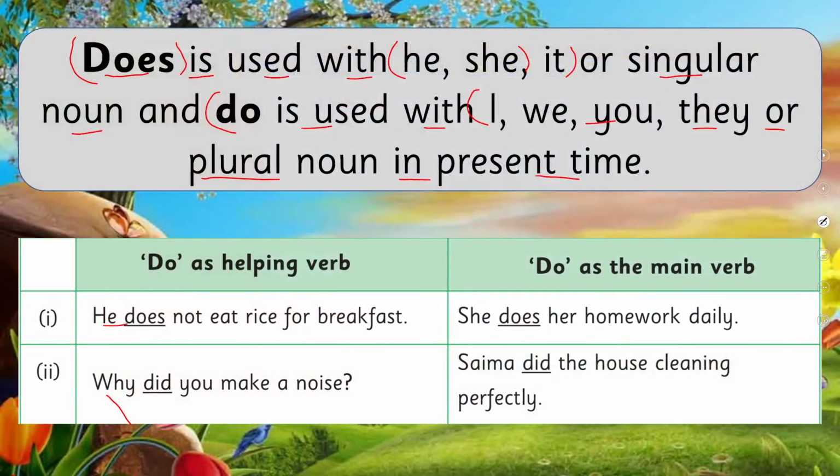Let's see the examples. Do as a helping verb: He does not eat rice for breakfast. So now does is being used as a helping verb. Search out what the main verb is. Yes, eat is the main verb. Why did you make a noise? This is a past tense. Did is showing us this is past tense and this time has gone. Now as a main verb: she does her homework daily. There is no other verb that will show any action, so does is showing the action and is working as a main verb.